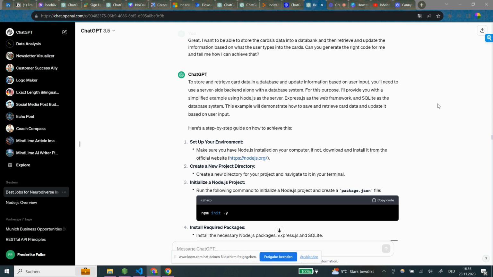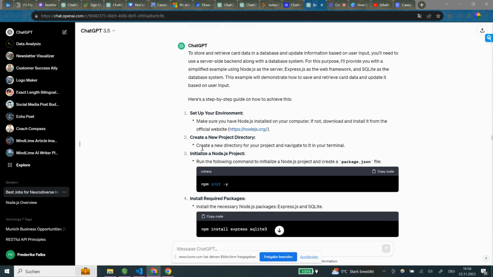So we have the Node.js, which we downloaded. We have the Express.js, where I'm still not 100% sure what it does, and the SQLite, which is a database. So we were able to do these step by step. So basically set up your environment. That's something we did. So make sure you have Node.js installed on your computer, download and install it from the official website. So that's what we did.